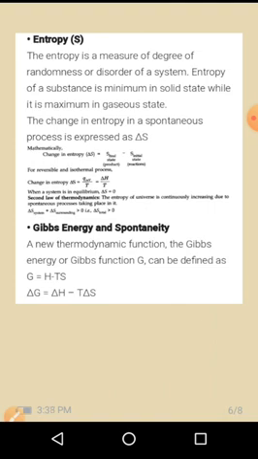Next one is entropy. Entropy is a measure of the degree of randomness or disorder of a system. Entropy of a substance is minimum in a solid state while it is maximum in a gaseous state.